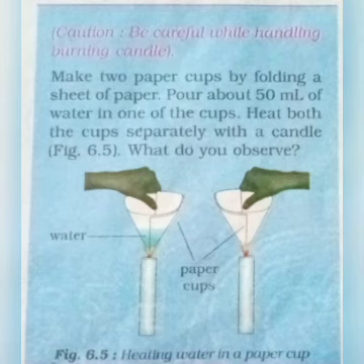Now let's see activity 6.4. Make 2 paper cups by folding a sheet of paper. Pour about 50 ml of water in one of the cups. Heat both the cups using a candle. The empty cup will catch fire easily, whereas the paper cup containing water will not catch fire, because the heat supplied to the paper cup is transferred to water by conduction. So in the presence of water, the ignition temperature of the paper is not reached. Hence it does not burn.